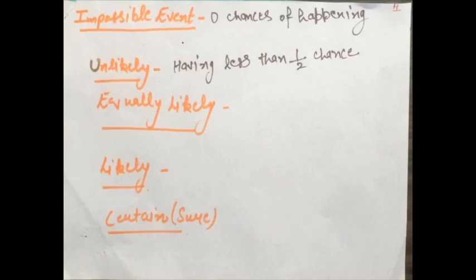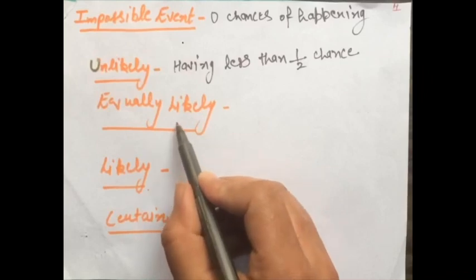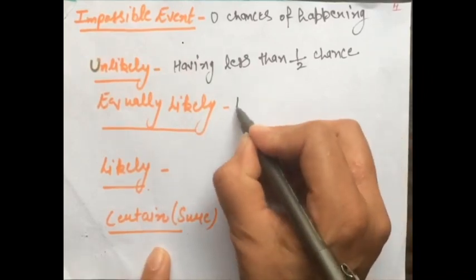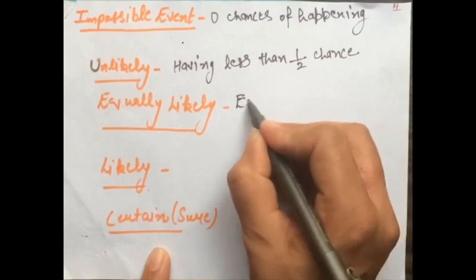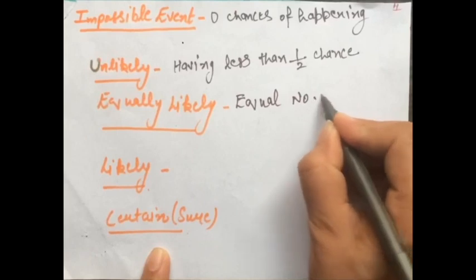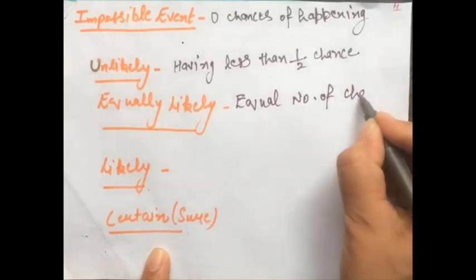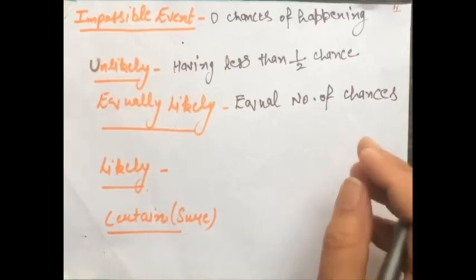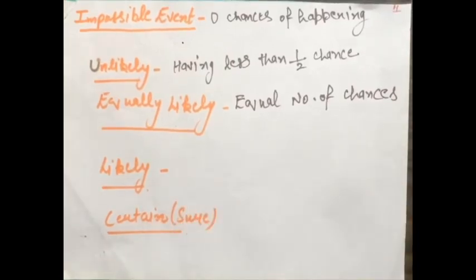Next is equally likely event. Equally likely event is the event having equal number of chances. For example, getting head or tail in tossing of a coin. These are equally likely events.